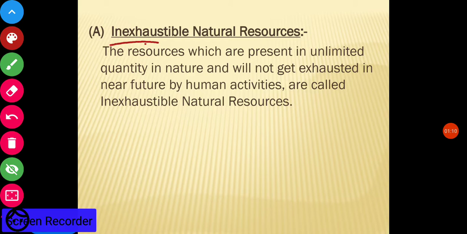Inexhaustible natural resources and exhaustible natural resources. The literal meaning of exhaustible is that which finishes. Exhaust means that which gets finished after some time.